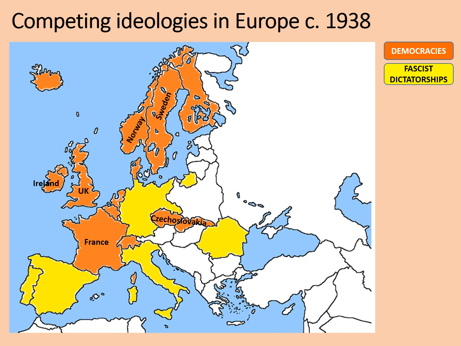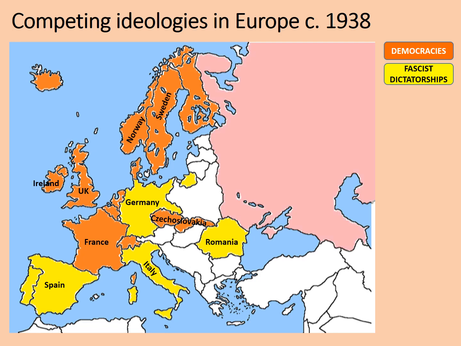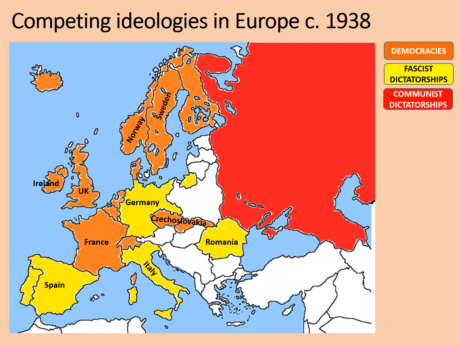Next, we have the fascist dictatorships. I've shown these in yellow. The principal ones are Nazi Germany, Franco's Spain, Mussolini's Italy, and Romania. And then we have the communist dictatorships. All right, there's only one of these, but it is a big one, the USSR. Just this is another word for communist Russia.